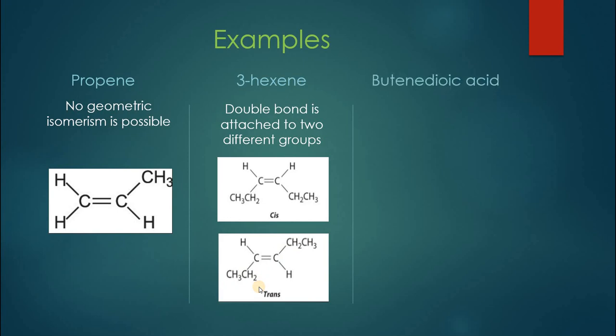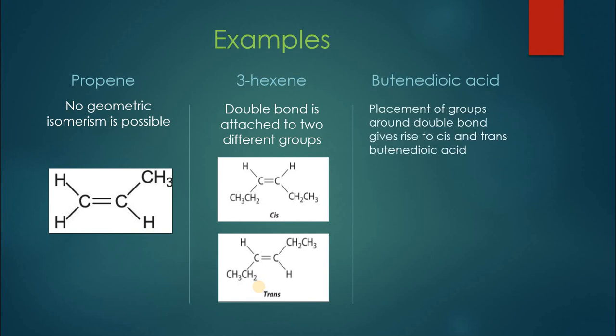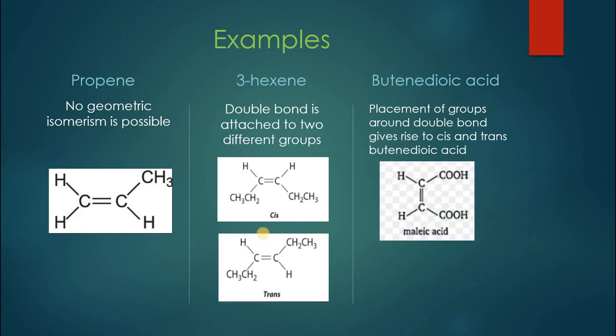Third very important example is butenedioic acid. Butenedioic acid represents a molecule in which carbon is linked with carbon through a double bond, and there are two hydroxyl groups present on the terminal ends, so it will give rise to butenedioic acid. You can see this is the structure of butenedioic acid in which carbons 1, 2, 3 and 4 are present, with carboxylic groups. So you can say that this molecule is a dioic acid.